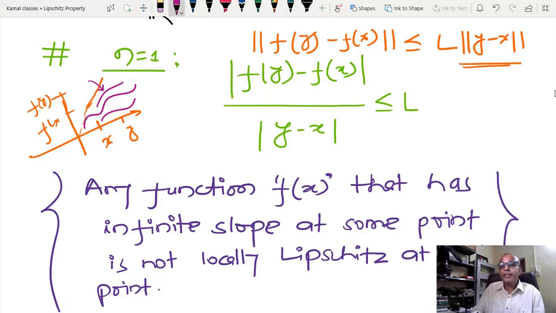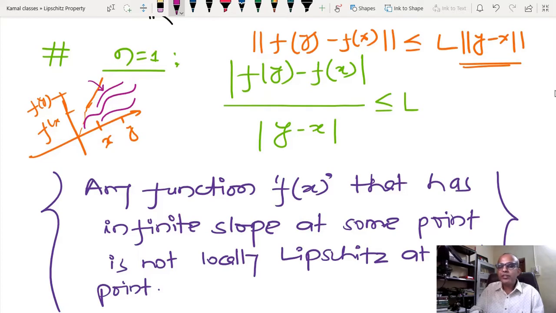Please be careful. Here I am not assuming that the limit is always y tending towards x, so I am not talking about differentiability. Even if y is tending towards x, this condition is also satisfied. So if something is differentiable, then there exists an L. But if something is not differentiable, it might still be possible that there exists an L. Anyone has confusion on this? Then please let me know.